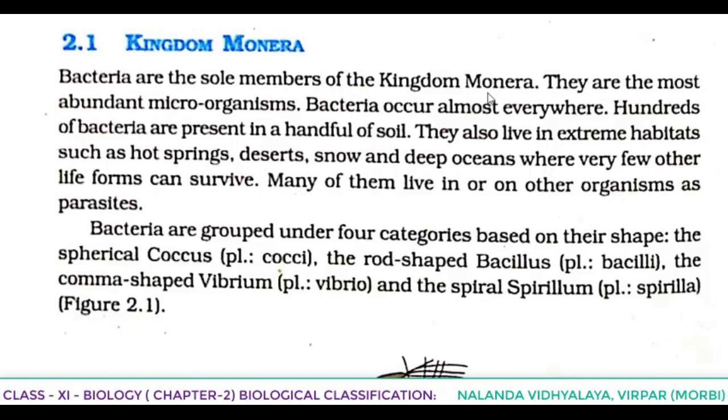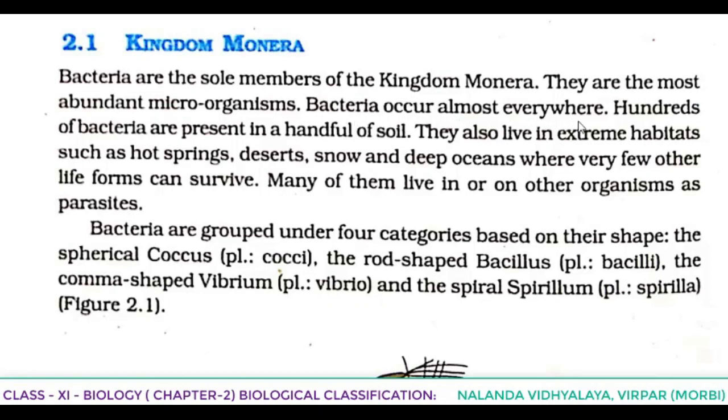Sole means the only members. Bacteria are the sole members of the kingdom Monera. They are the most abundant microorganisms. Most abundant means they are found in a large number.